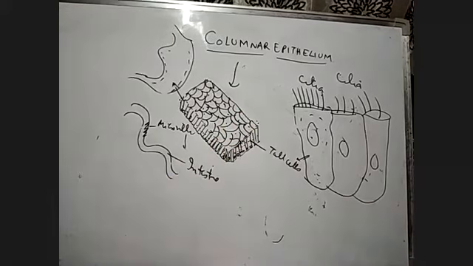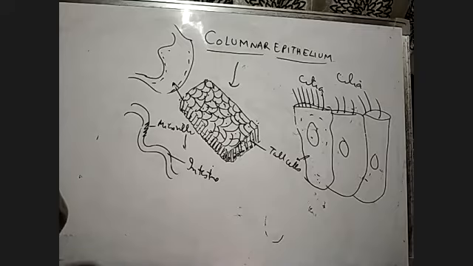For example, in the pharynx or in the respiratory tube, we get a lot of cilia. They help in moving the mucus in a specific direction over the epithelium, and they are mainly present in the inner surface of hollow organs like bronchioles and fallopian tubes.